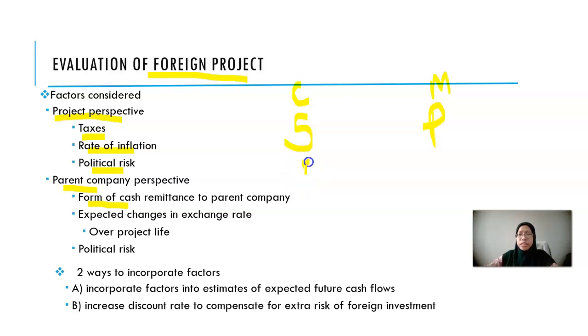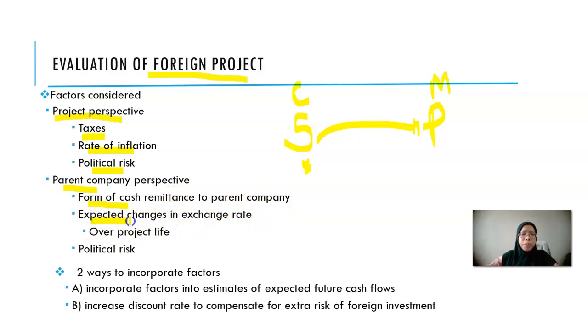This is the one that you did in financial management. But if you look at the parent company perspective, one factor you should consider is the cash inflow from the host country. You will look at the cash flow from the subsidiary to the parent company, the form of cash remittance to the parent company.